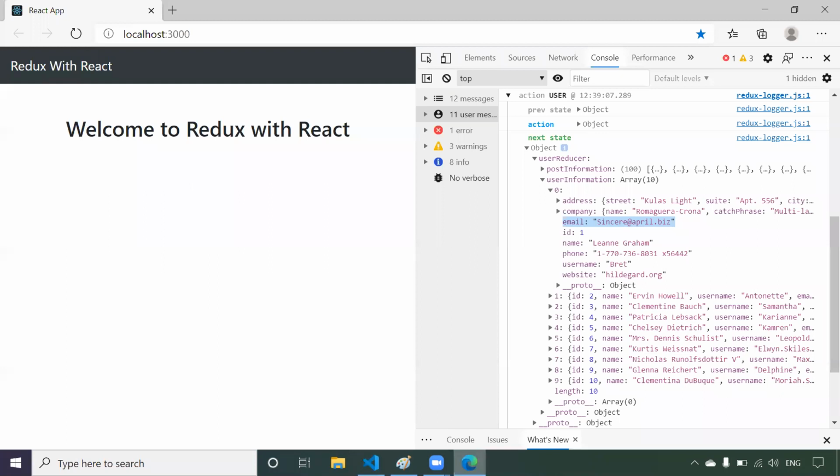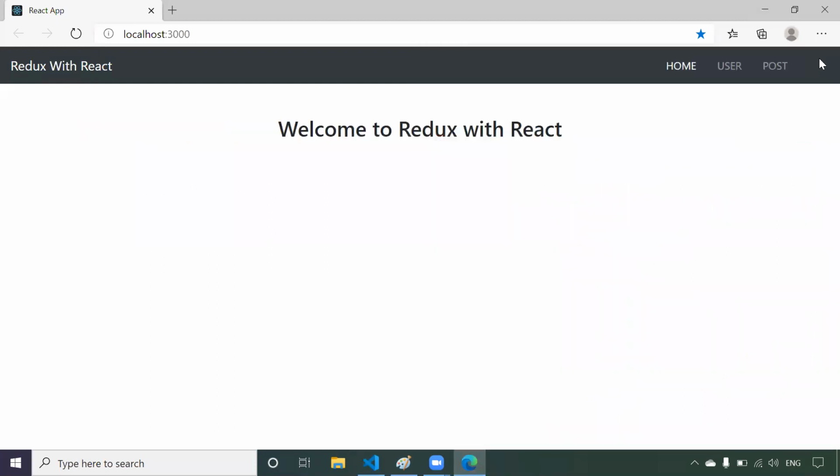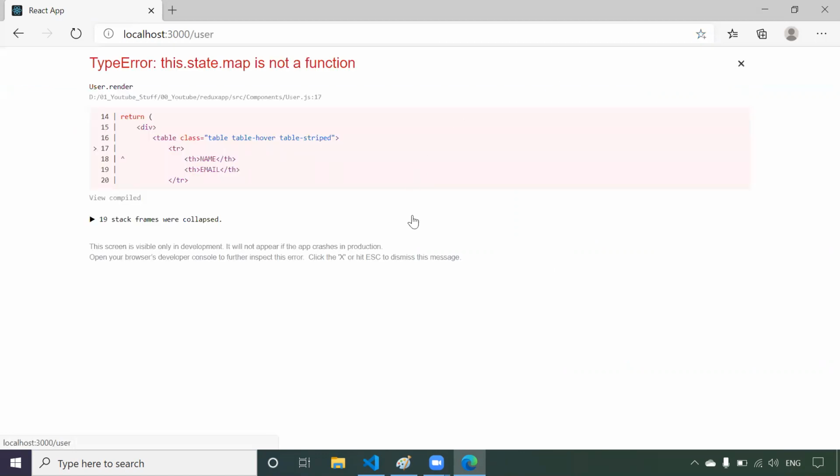Now if you come to our application, this is our application. Whenever the application is loaded, this will be our home page. So, welcome to Redux with React. Once I click on user, we should get the details of the user in table format. Now we are not getting it, we got an error.